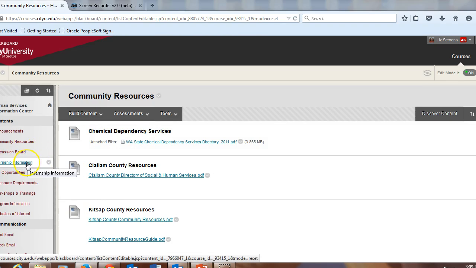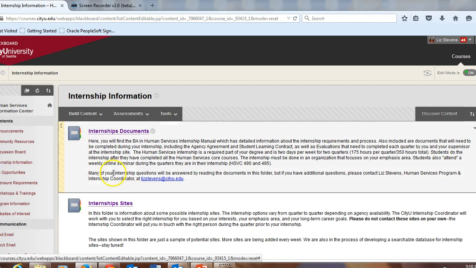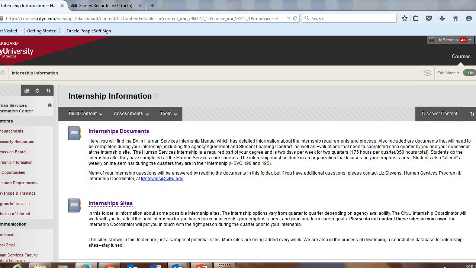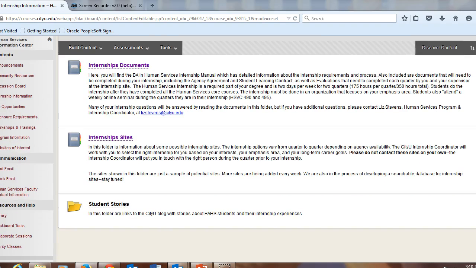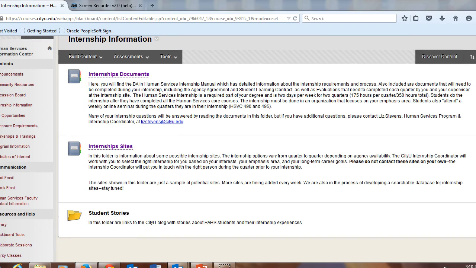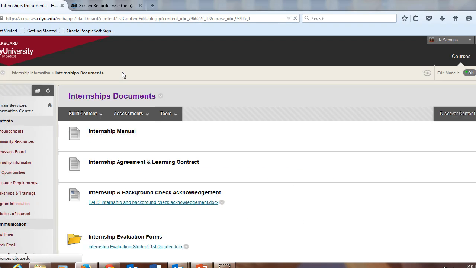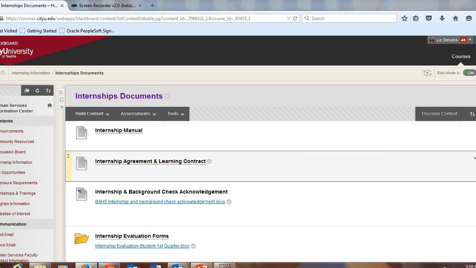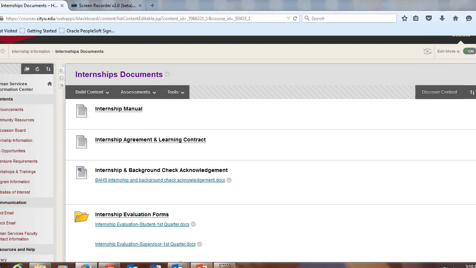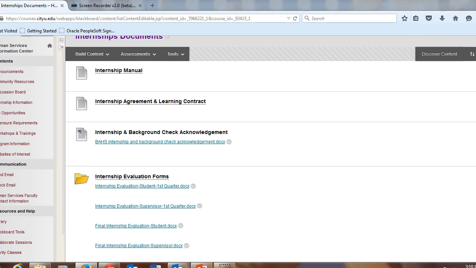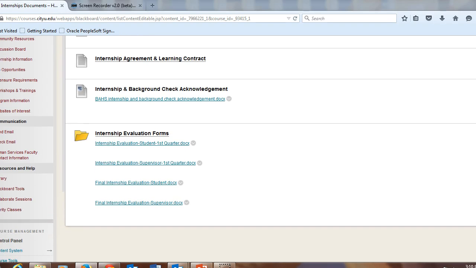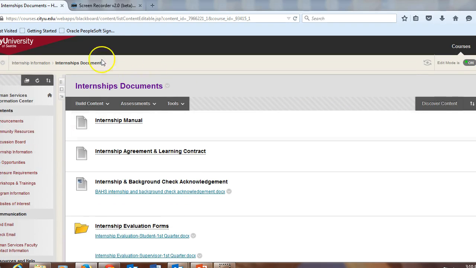Speaking of internships, here is a tab on internship information. So in there you will find three folders. One is all the documents you need to be successful in your internship. And that will include the internship manual, the learning contract that you'll sign with your internship supervisor, the background check document, and all the different evaluation forms that are part of your internship.